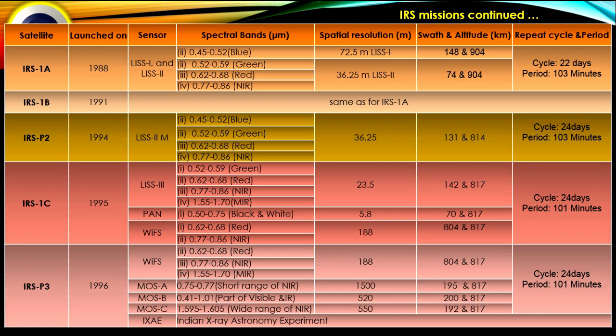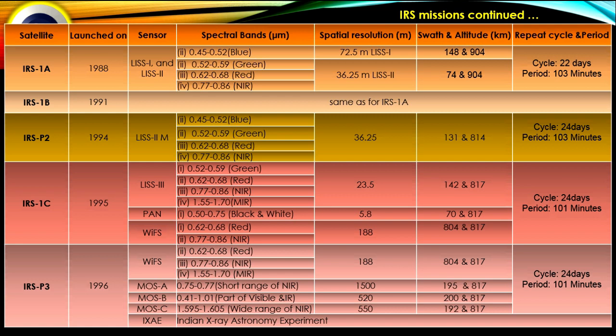Altitude of the satellite is 817 kilometer, and swath for LISS-3 is 142, PAN 70, and WiFS 804 kilometer. Repeat cycle and period of this satellite is 24 days and 101 minutes respectively.